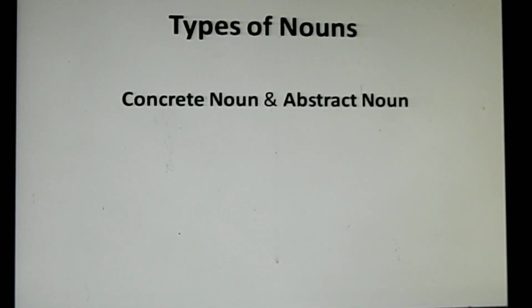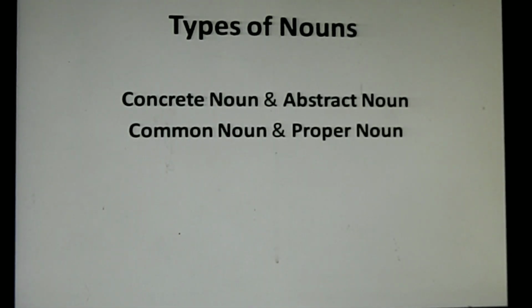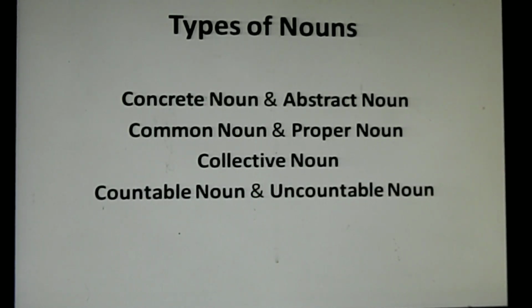Now, there are different types of nouns. One is concrete noun, another one is abstract noun. One is common noun, another one is proper noun. Then you have got collective noun, then countable and uncountable noun.